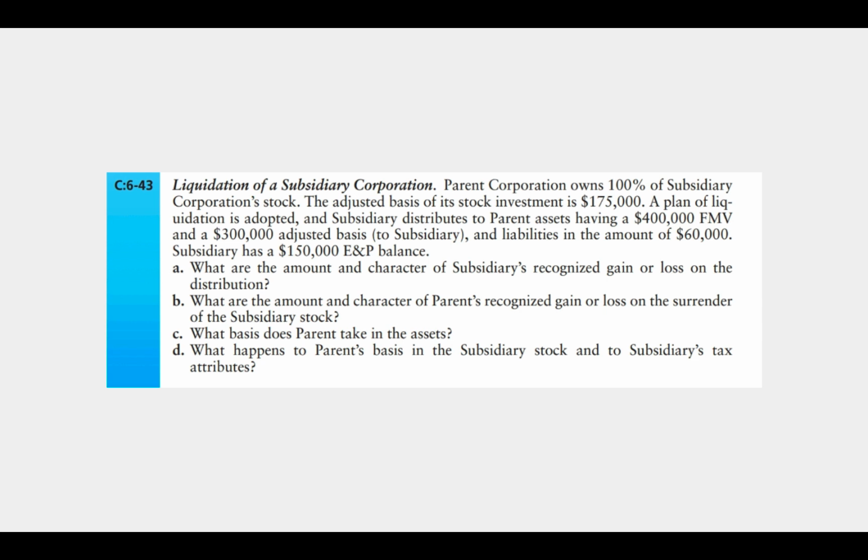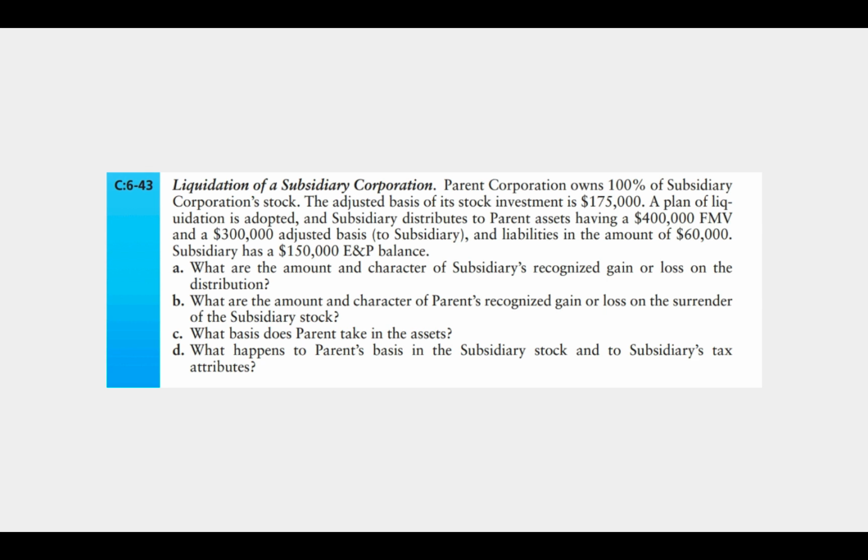In problem 43, we have a parent corporation who owns 100% of subsidiary corporation stock. The adjusted basis of its investment is $175,000. A plan of liquidation is adopted and subsidiary distributes to parent assets having a $400,000 fair market value and a $300,000 adjusted basis to subsidiary, and liabilities in the amount of $60,000. Subsidiary has a $150,000 earnings and profits balance. A, what are the amount and character of subsidiary's recognized gain or loss on the distribution?